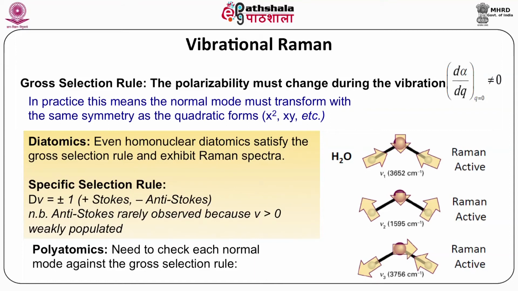First frequency at 3652 per centimeter, second frequency at 1595 per centimeter, and third frequency at 3756 per centimeter. A specific selection rule is Δv equals plus or minus 1, plus for the Stokes and minus for the anti-Stokes, and anti-Stokes is rarely observed because v greater than 0 is weakly populated. For polyatomics, we need to check each normal mode against the selection rule.